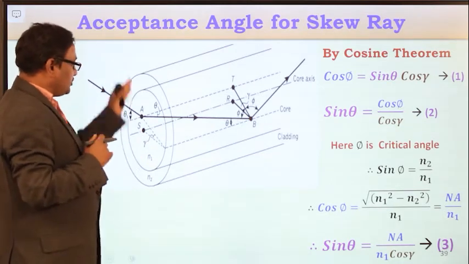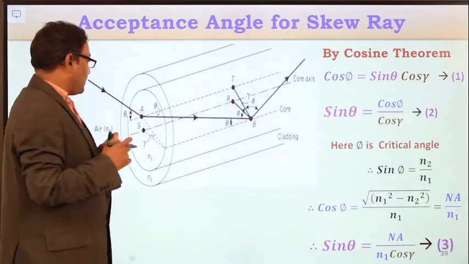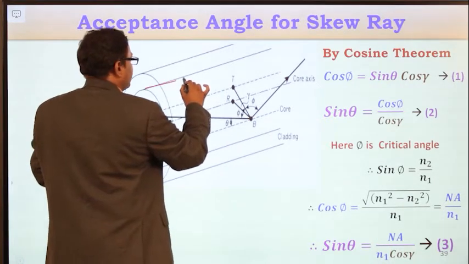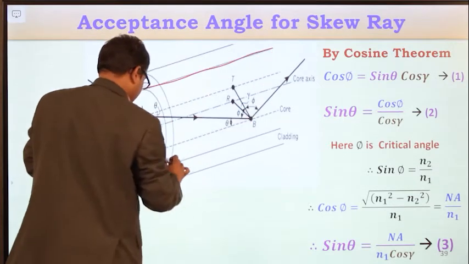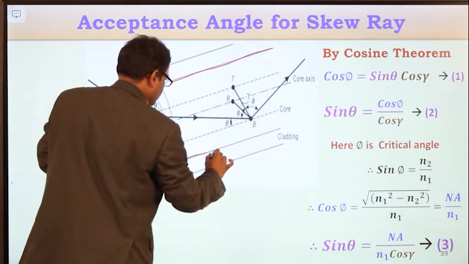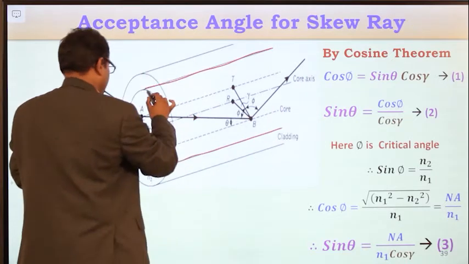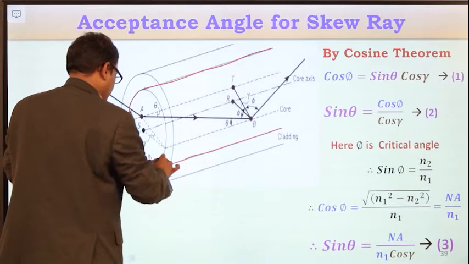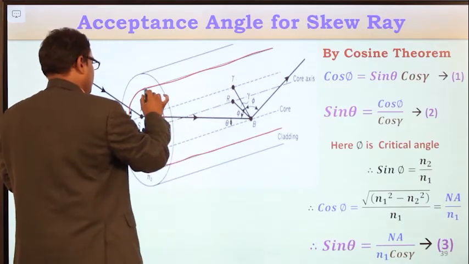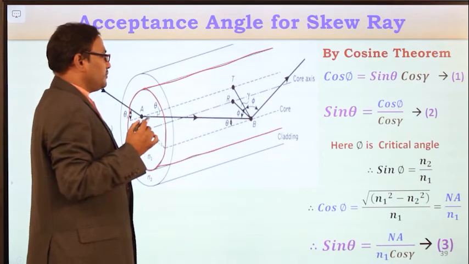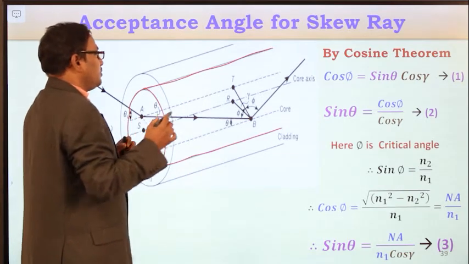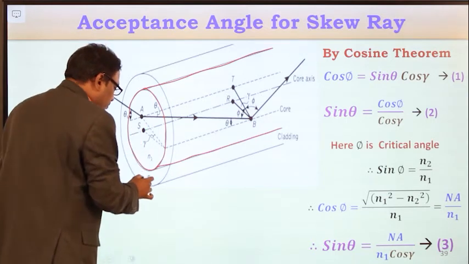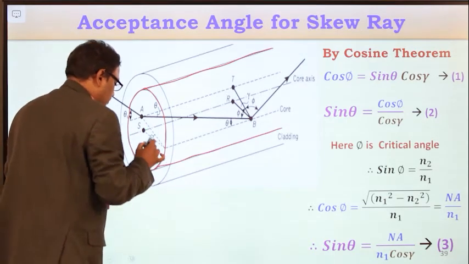Now assume this optical fiber cable. This is the core medium whose refractive index is n1, and this core is surrounded by cladding whose refractive index is n2.